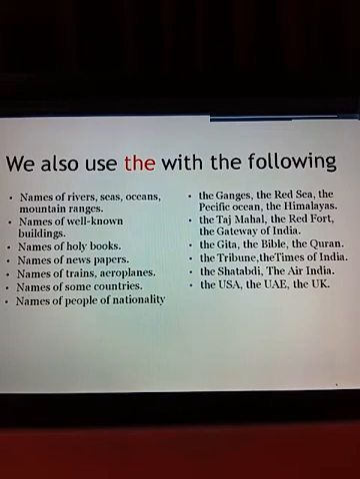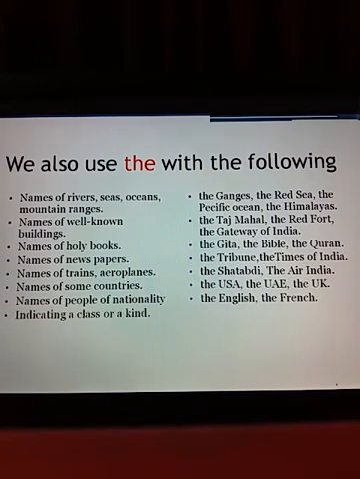Now, names of people of nationality. Some people of nationalities are the English, the French, the Japanese. Okay. Next, indicating a class or a kind. See, class or a kind means the lion, the dog, the cow.